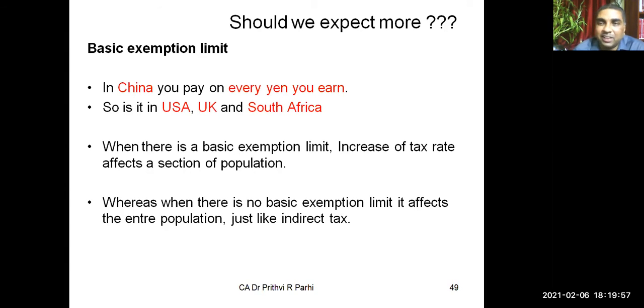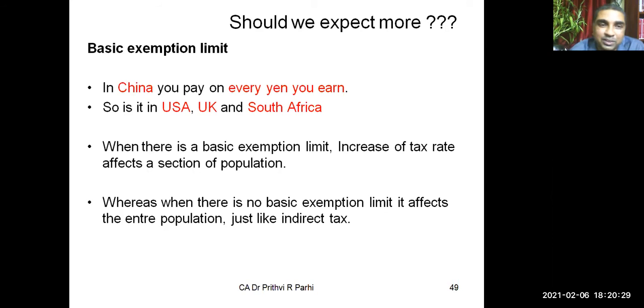It's okay. To understand that thing, let me share with you some background again. You see, so far as individuals are concerned, in India, you get a basic exemption limit. I think some of you are aware of this. That means up to 2,50,000 rupees, no tax, if you are an individual. And also there is a rebate. Because of that rebate, if somebody's total income is up to 5 lakh, because of that effect also, no tax is there. So there is a basic exemption limit we enjoy in India.